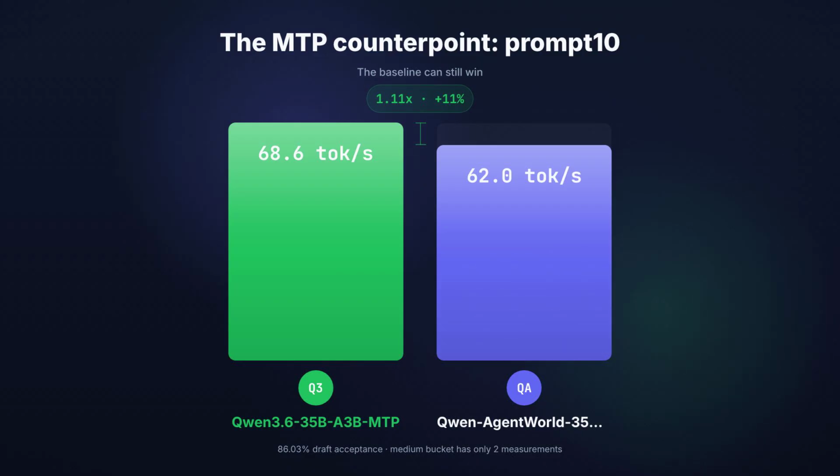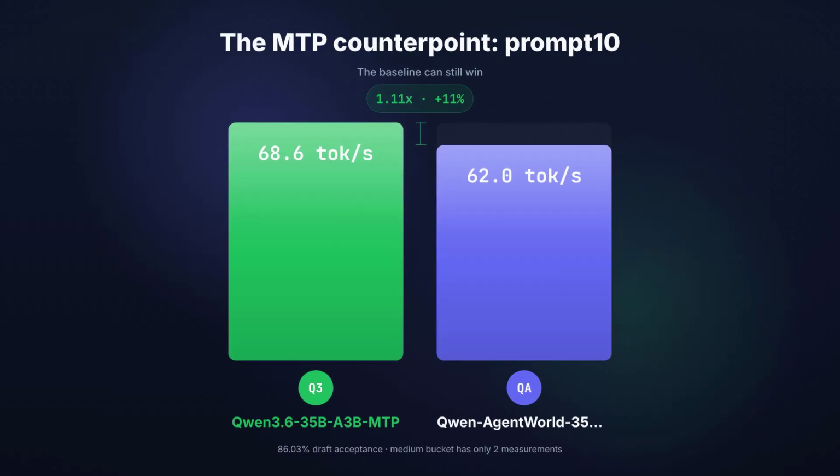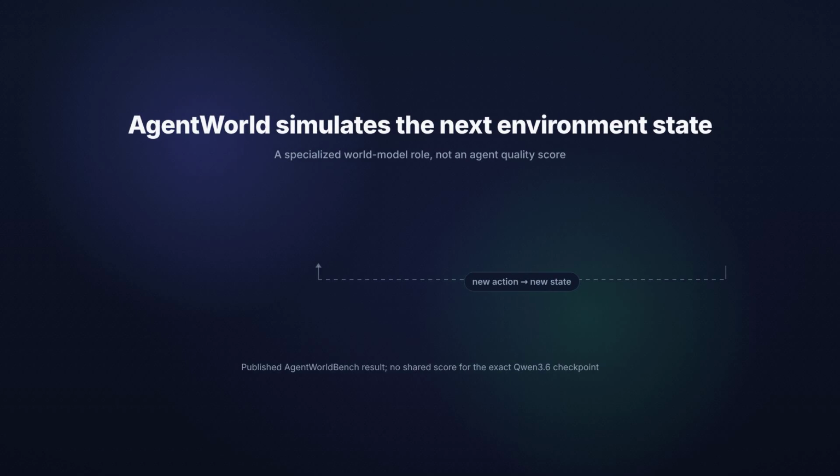It also won the 2 medium context measurements, but Agentworld still held the average lead against working speculative decoding. The useful finding is that Agentworld was especially quick at getting through the prompt before either model started producing its answer. That speed result becomes more interesting once you look at what Agentworld is meant to do.